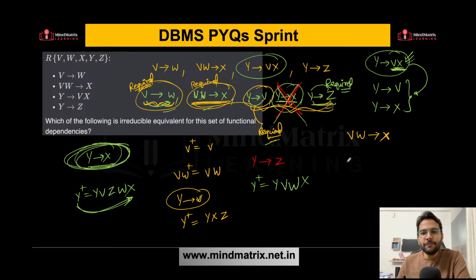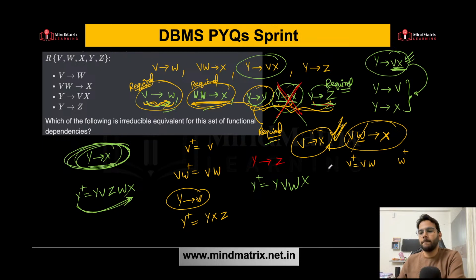How can we check? If by finding the V closure, if somehow I can get W, then I can remove W. Or if by finding W closure, if somehow I can get V, then I can remove V. Are you getting this point? So if I find V closure, what do you get? You are getting V, you are getting W. Yes, we are getting W. That means now we can remove this one. So we can say this is further reduced to V determines X. Are you getting this?